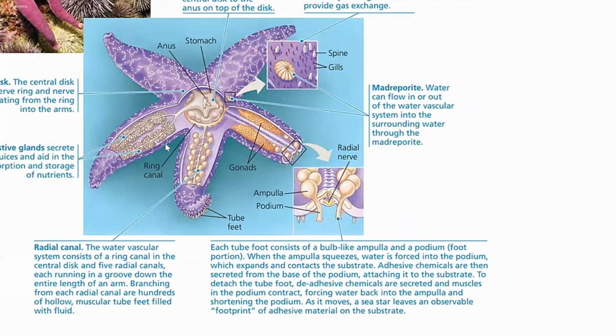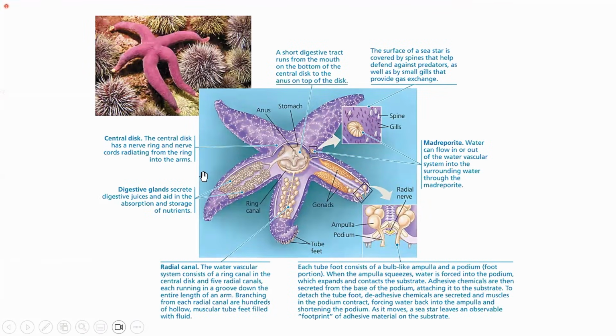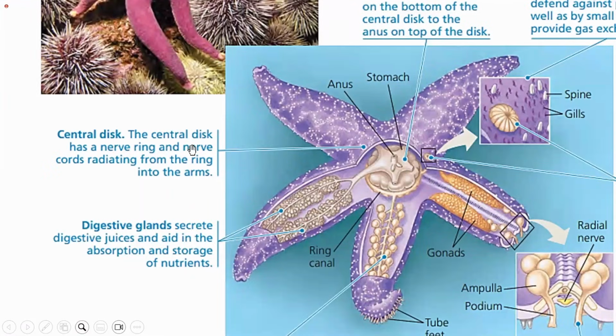And then the central disc, I have already mentioned. The central disc has a nerve ring and nerve cords radiating from the ring into the arms. The digestive glands are present in each of the arms, which secrete digestive juices and aid in the absorption and storage of nutrients.